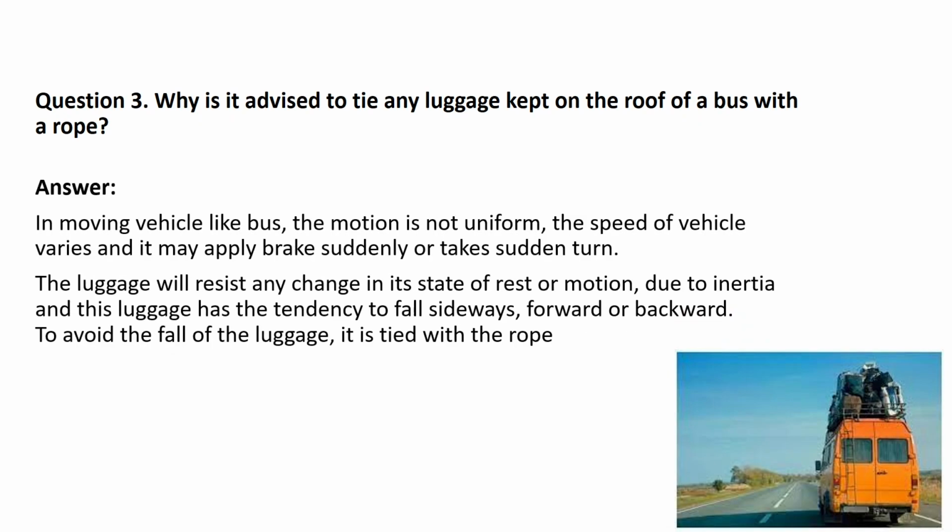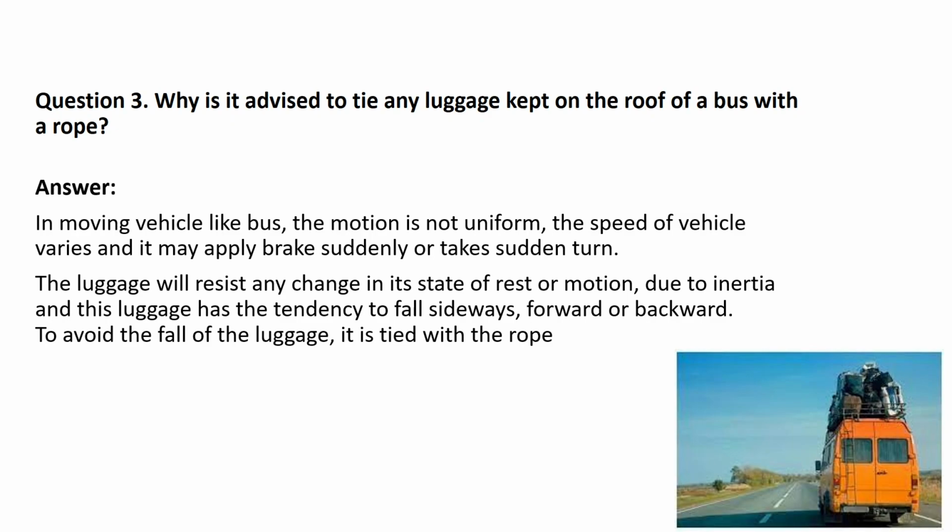So when a vehicle like a bus is moving, the motion is not uniform. It may be accelerated, sometimes it will have more velocity, sometimes less velocity, depending on the road as well as the traffic. The speed of the vehicle varies, it may apply brake suddenly or take a sudden turn. So if the velocity changes, then there will be acceleration. It may be acceleration, it may be retardation.